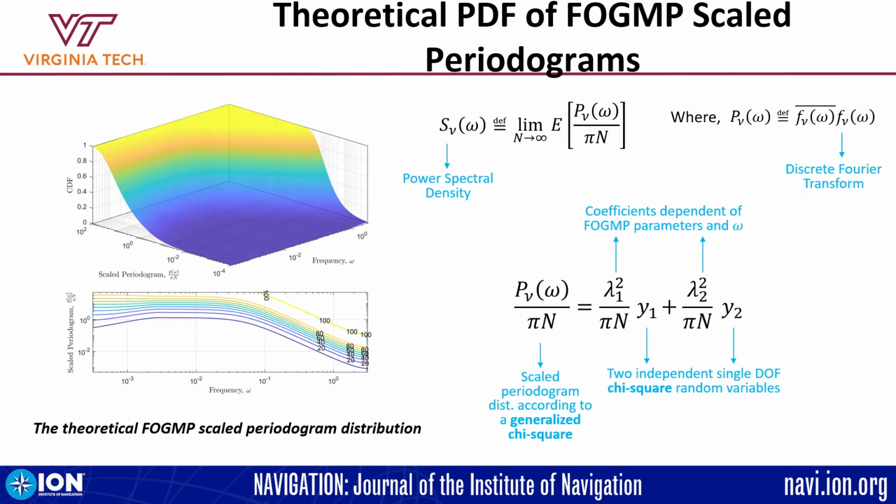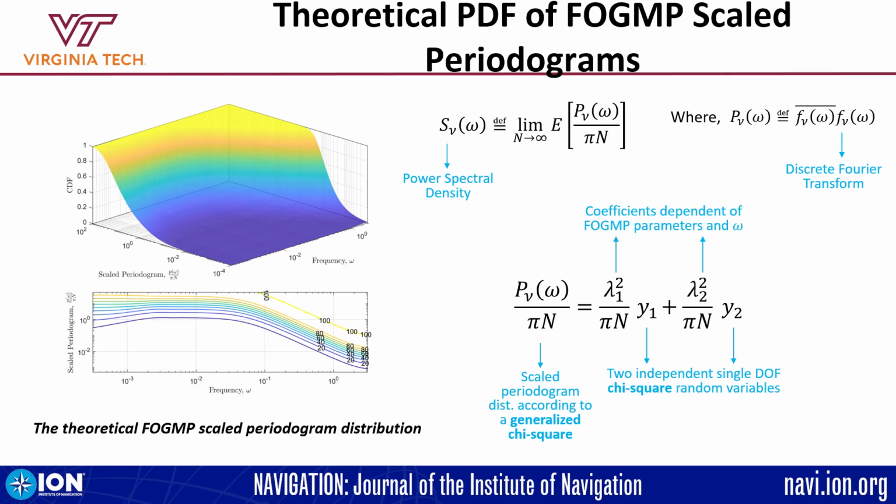For certain applications, frequency domain methods are better suited. Currently, PSD bounding is being used to derive models, but PSD bounding suffers from the same issues as the ACF bounding. So instead, we focus on overbounding the scaled periodograms. And in this paper, we derive the theoretical distribution of the scaled periodograms of FOGMPs, which allows us to derive models in frequency domain. And we use the same procedure as we used in time domain to derive the frequency domain models.